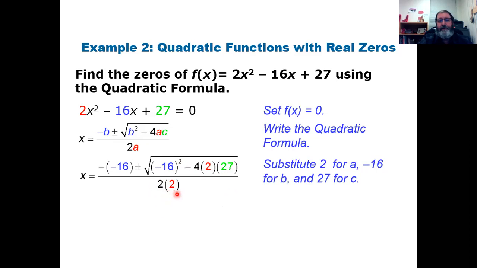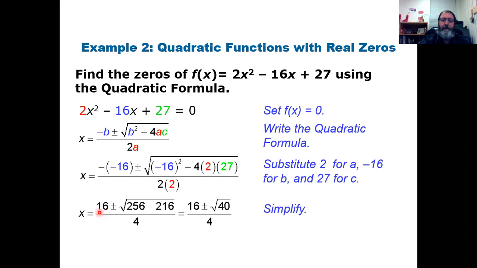And of course, down here, 2 times 2 is 4. And hey, here's the opposite of -16. Well, I know the opposite of -16 is +16, so that's pretty easy to do. So I get my +16, there's that 256, there's that 8 times 27, which is 216. Subtract those two, and it is 40.